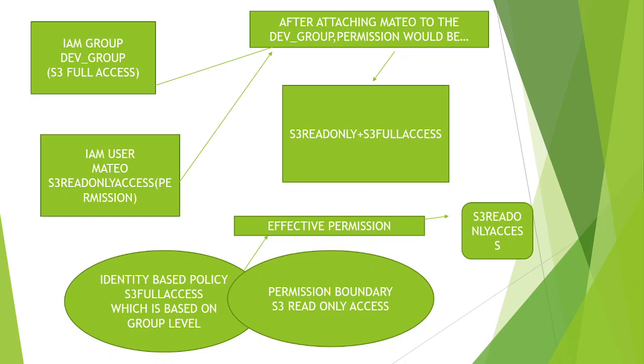You can go to permission boundary. We can enable permission boundary there. Then he will get access only to S3 read only access. I will enable S3 read only access, then he will be given access only to S3 read only access. How? Because of the permission boundary. You guys got it or no? You didn't get it. Okay, fine.